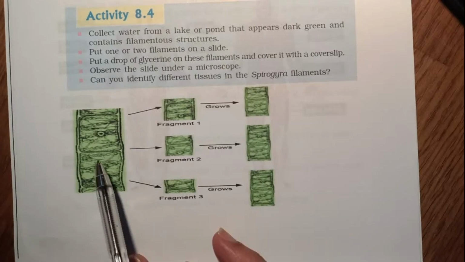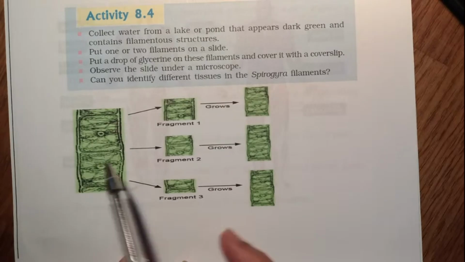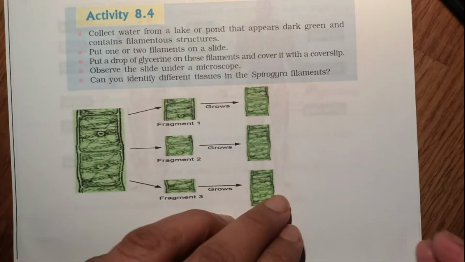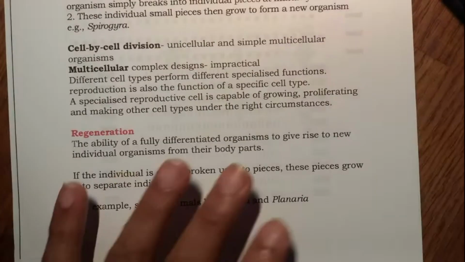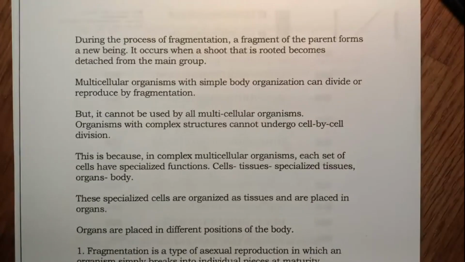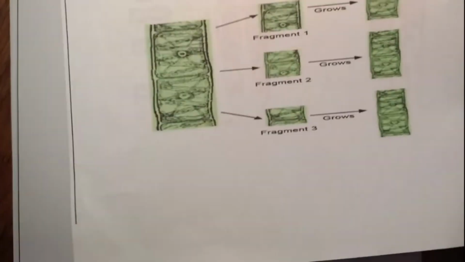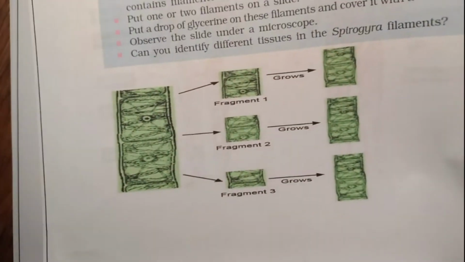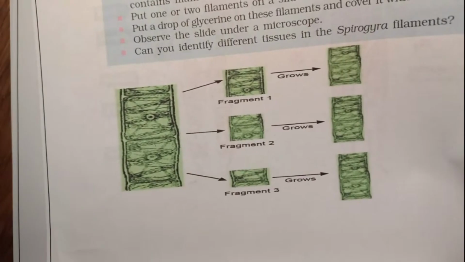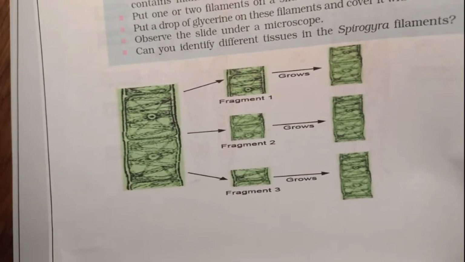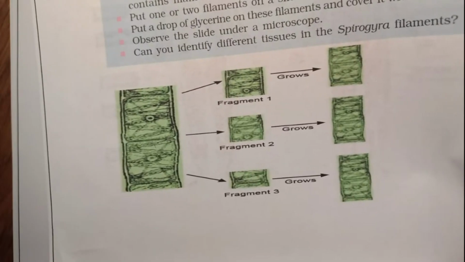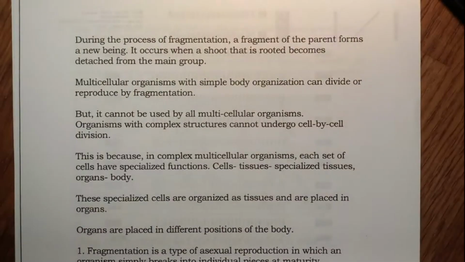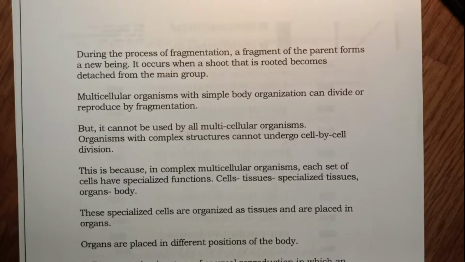So this is a simple multicellular organism, but this cannot take place in complex multicellular organisms like human beings. Can this type of reproduction take place in human being? If you break down human being into 10 pieces, can the pieces grow into different human beings? No, because it's a complex multicellular organism, human being.